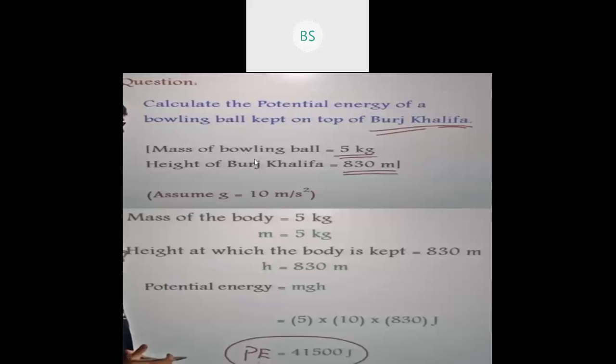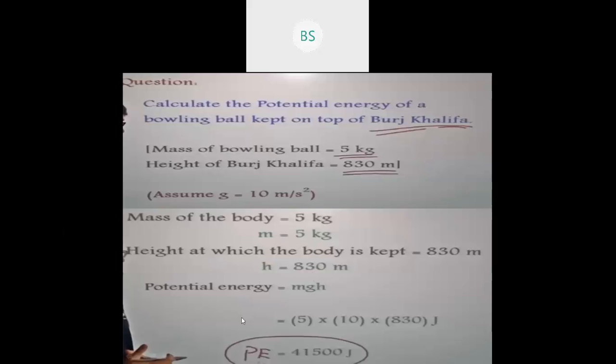The mass of the bowling ball is 5 kg, and the height of the Burj Khalifa, the tallest building, is 830 meter. And g is obviously 10 meter per second square, the gravitational acceleration of Earth. The mass of the body is 5 kg, and the height at which the body is kept is 830 meter. So h is 830 meter.